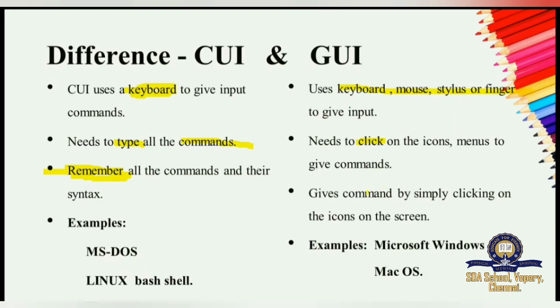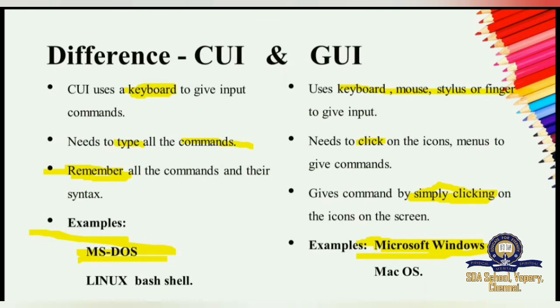No, it is not necessary. Instead of remembering the commands, you will directly click on the folder or icons on the screen. Examples for CUI are MS-DOS, Linux, Bash Shell. Examples for GUI are Microsoft Windows and Mac OS. So the best example for GUI is Microsoft Windows.